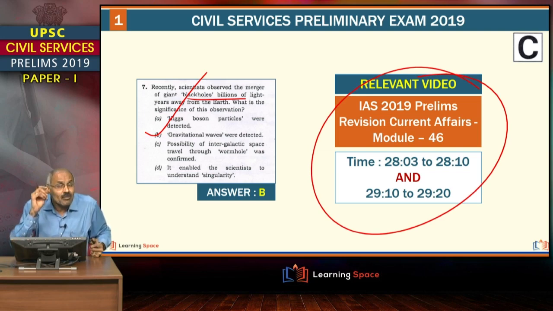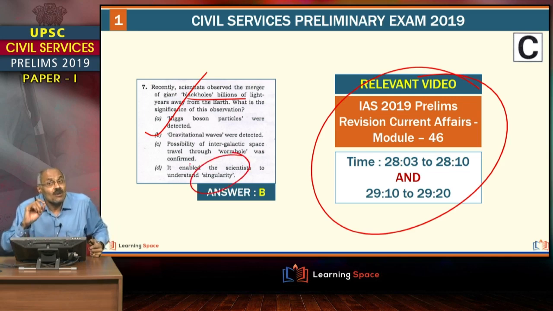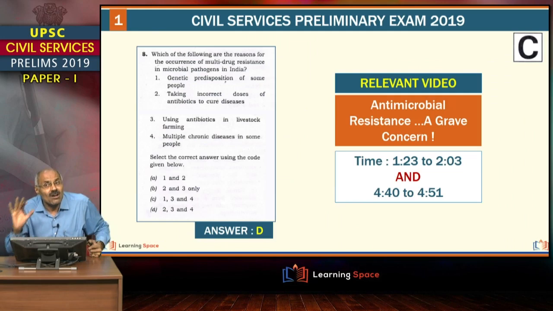And to make students confused, here singularity is also given. But friends, singularity is the term which is used with regard to the formation of one black hole, but this is the merger of the black holes, right? So this is the slide which we taught.